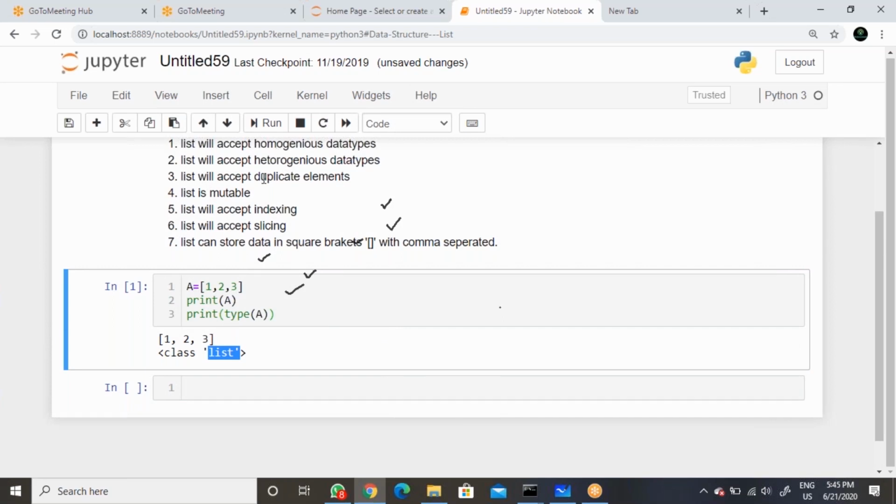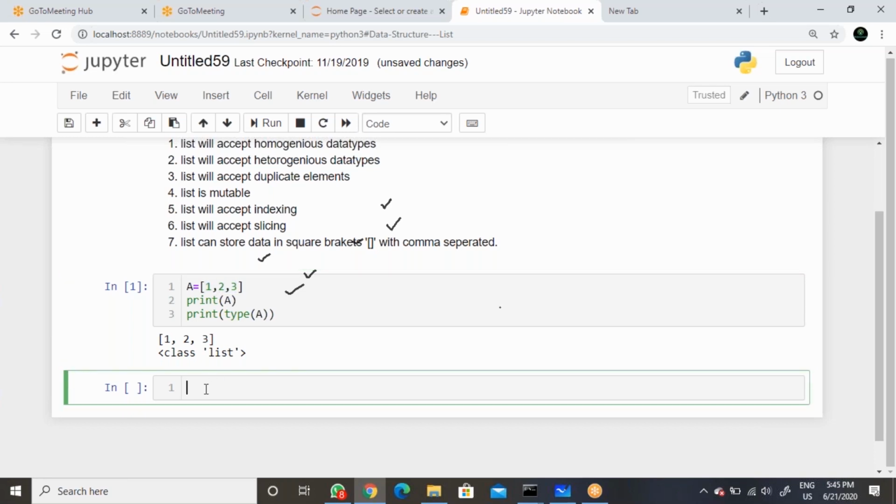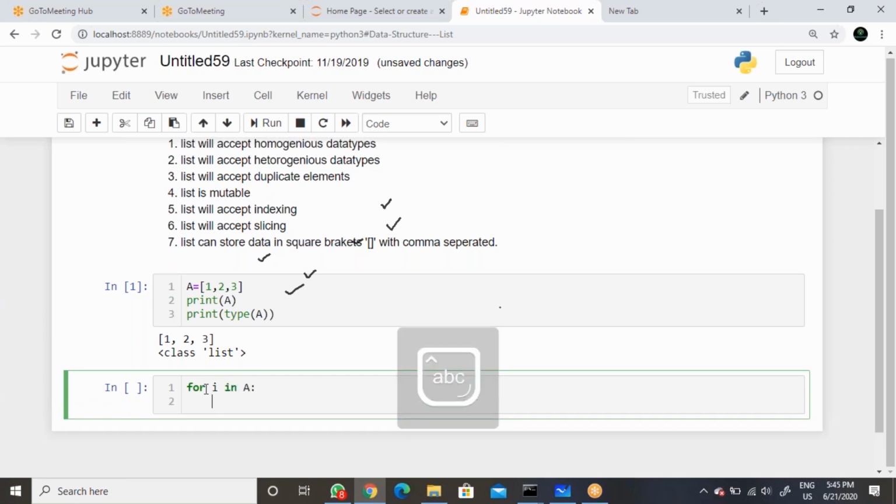Homogeneous means same kind of data. To identify whether it is the same kind of data or different kinds, you need to write a loop: for i in A, then print the type of i.